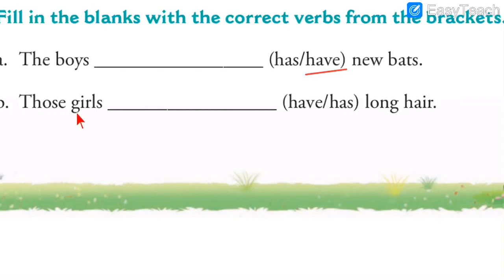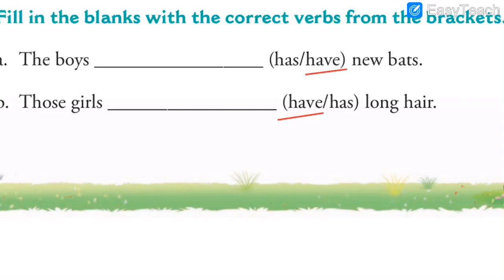Now number 2. Those girls dash long hair. Now again look here carefully. It is given girls. Now girls means more than one. If it is one, we say girl. When it is more than one, we say girls. So with girls, we have to write plural verb. So the girls have long hair.